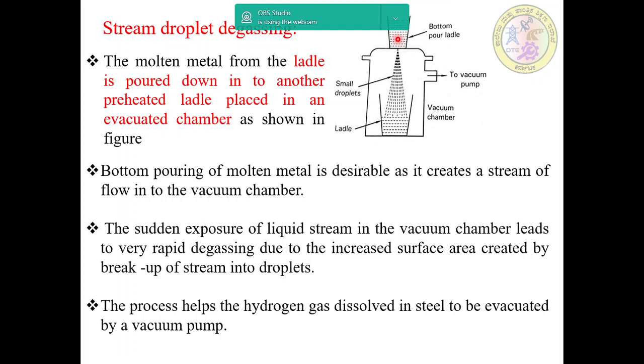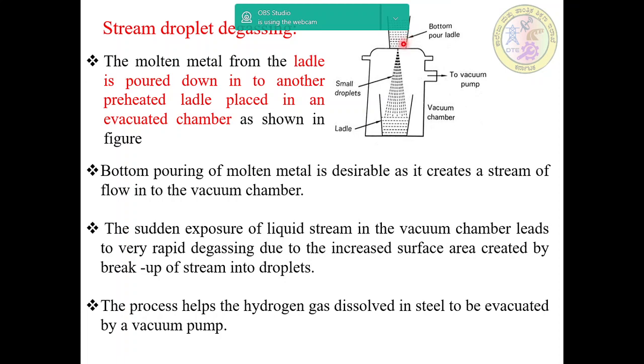Here this is the bottom pour ladle, and the molten metal from the ladle is poured down into another preheated ladle that is placed in an evacuated chamber as shown in the sketch. The bottom pouring of molten metal is desirable as it creates a stream of flow into the vacuum chamber.